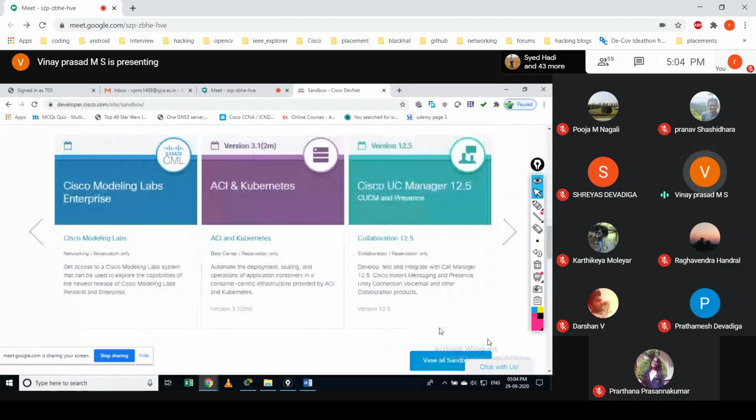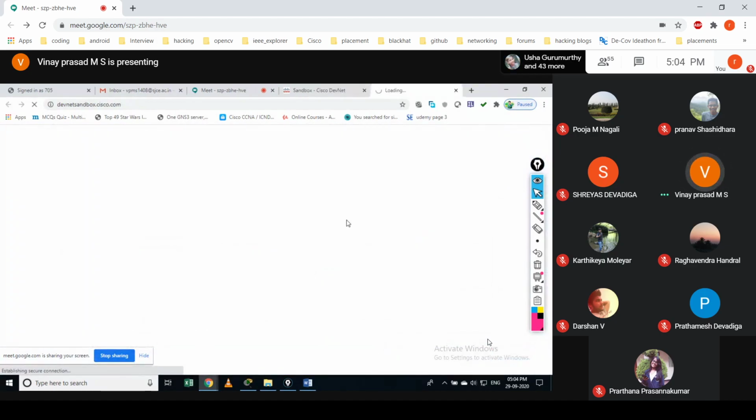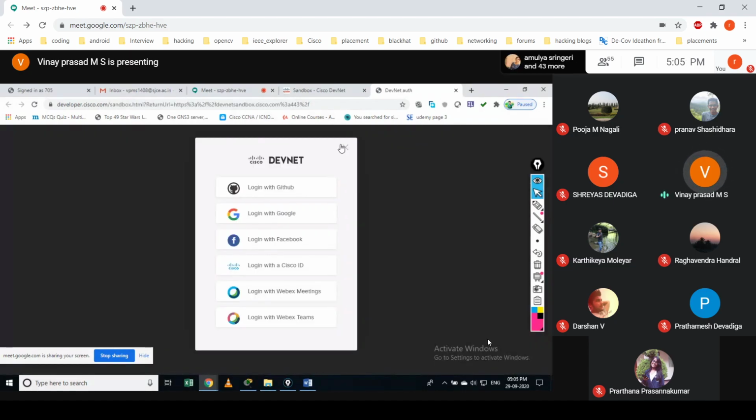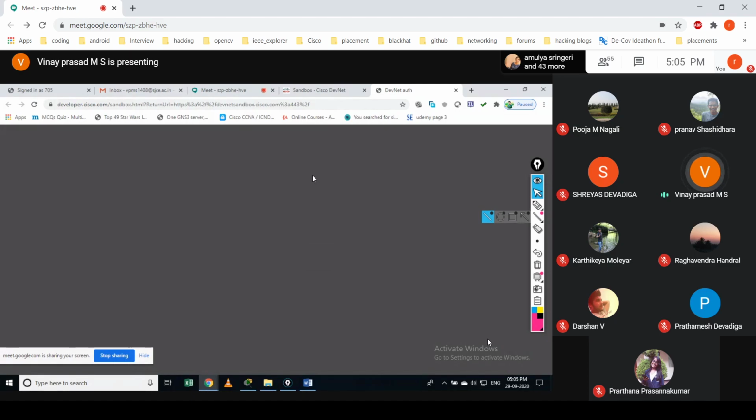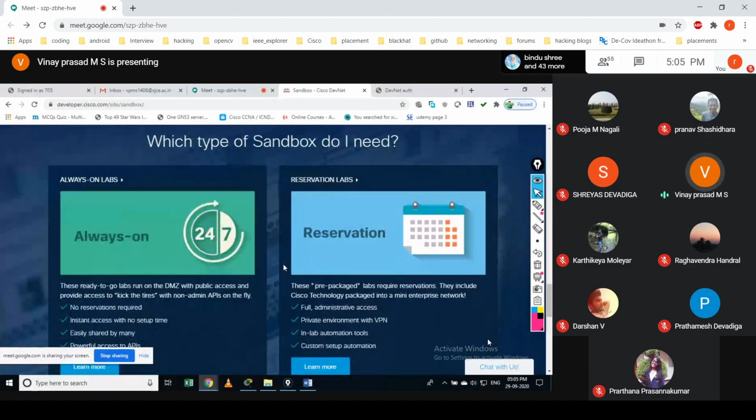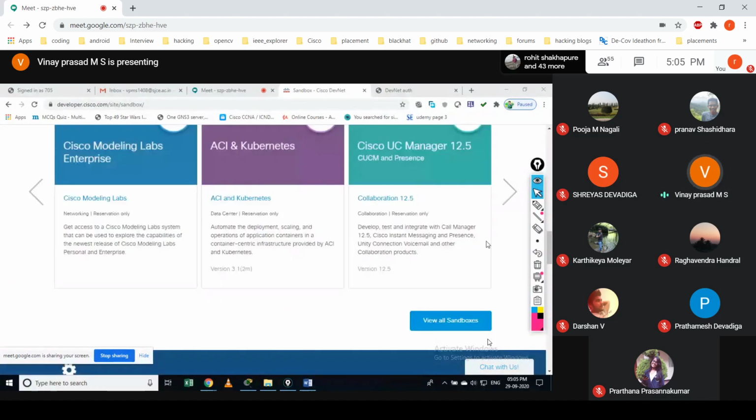Here, a wide variety of labs would be available. You just register with your mail ID and you are good to go, and you would be able to access some labs. You can reserve your labs for some time. Through VPN only, you would be able to access this resource. For that, you should download Cisco AnyConnect. This is one VPN. Then you can start.